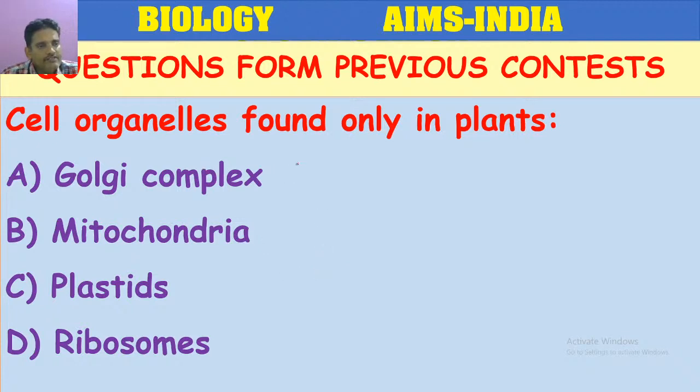Cell organelles found only in plant cell. Golgi complex. First you have to analyze the question. Golgi complex is present in animal cell also. Mitochondria is present in animal cell also. Ribosomes are also present in the animal cell. Yes, most of you chose the correct answer, C. Plastids are the only organelles present in plants.